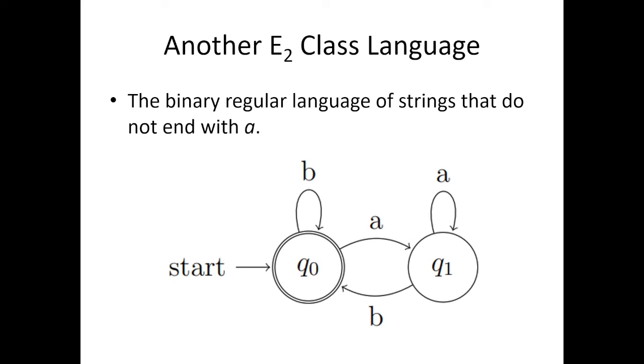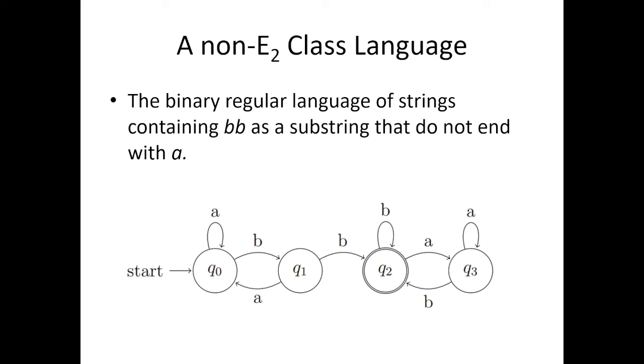Another example here is this language of strings that do not end with A. This is a simpler machine with two states, and here similarly both the Q0 and the Q1 states have two incoming transitions with the same symbol. Q0 has two incoming transitions with the symbol B, and Q1 has two incoming transitions with the symbol A. Similarly, this DFA's existence is enough to say that the language recognized by this DFA is in the E2 class.